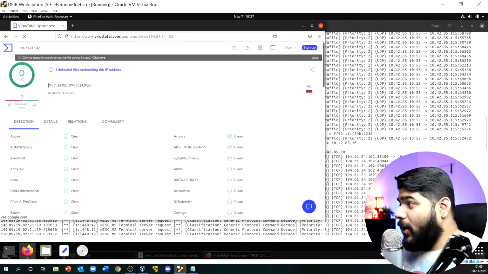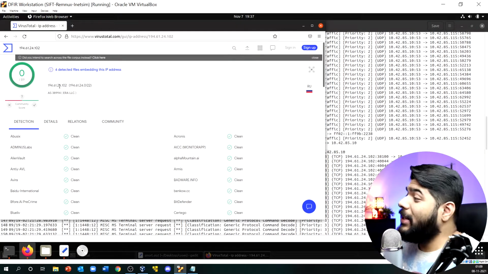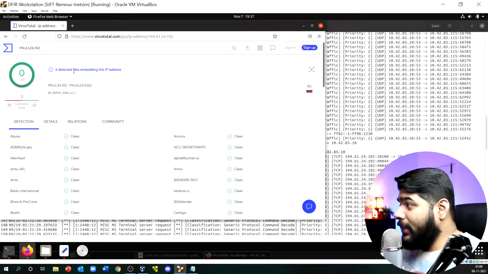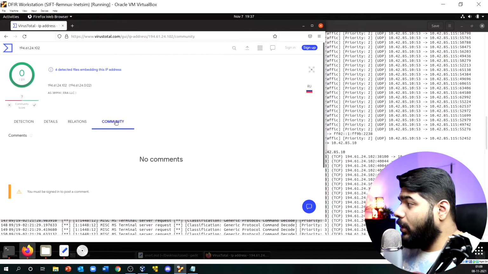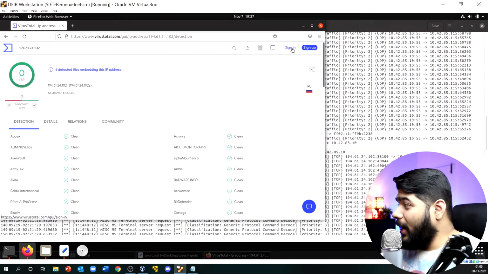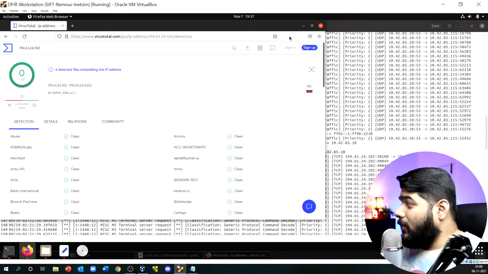At this point, VirusTotal is saying that this particular IP is probably clean, but you see 4 detected files embedded in this IP address. If you go to the community section, and if you have the enterprise version which gives you the feasibility to search all those graphs, you can quickly check whatever intel this IP is giving you. But my intuition is that this IP is never up for anything good.